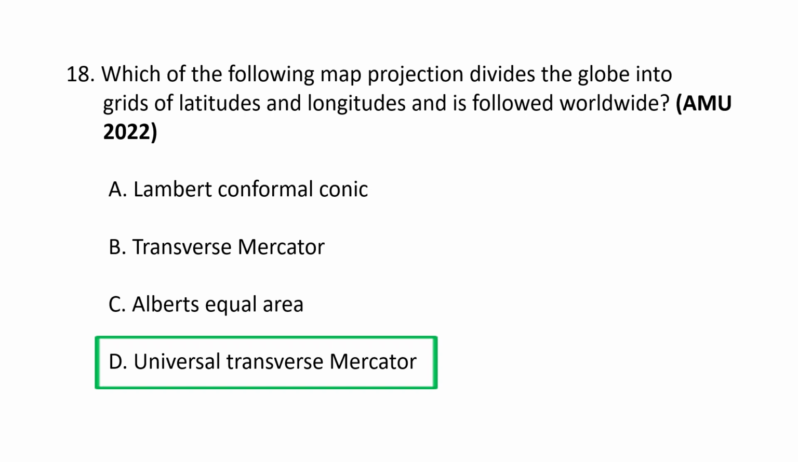UTM uses a series of 60 zones, each 6 degrees wide, to provide a precise metric grid system for mapping and navigation across most of the Earth's surface with the exception of polar regions.